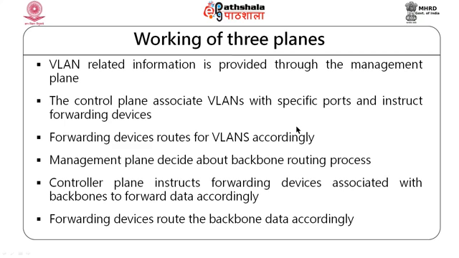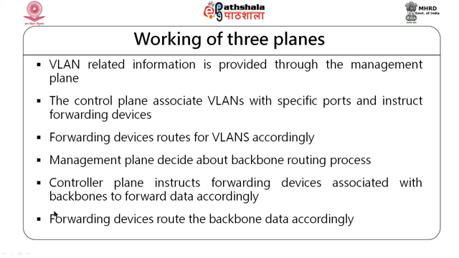The working of these 3 planes is again shown using 2 examples on the slide. For example, I want my network to work on a few virtual LANs. Which virtual LANs, and who the members are, is provided through the management plane. Once that is done, the controller will learn about that. The control plane will associate VLANs with specific ports and instruct forwarding devices that here are the VLANs attached with these ports, and forwarding devices only route those packets for those virtual LANs. So, this is an example where the working of these 3 layers is discussed.